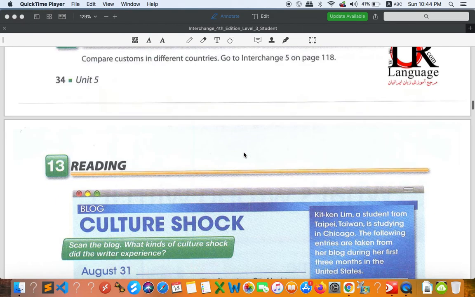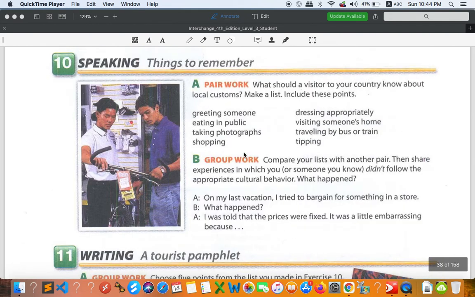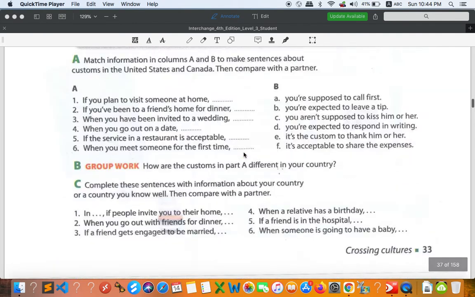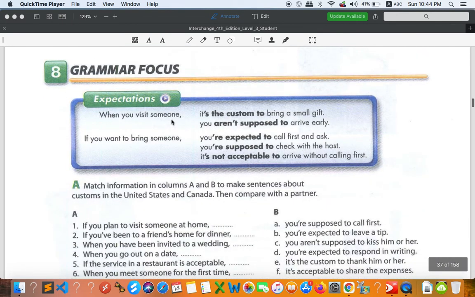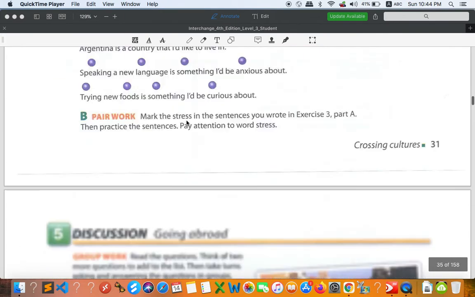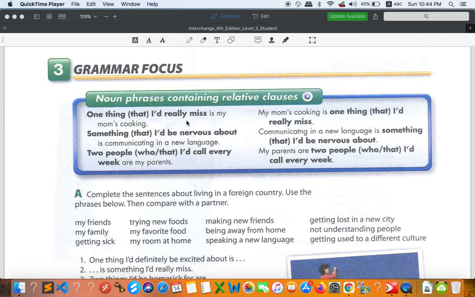As you can see right here, the first two videos that you have watched are not really different in terms of the grammar points. The second grammar point is about expectations, and the first one is the noun phrases containing relative clauses.